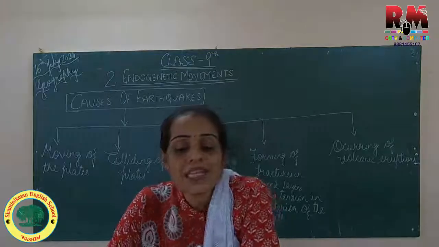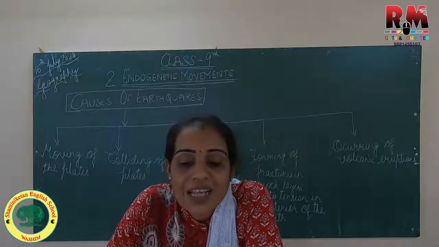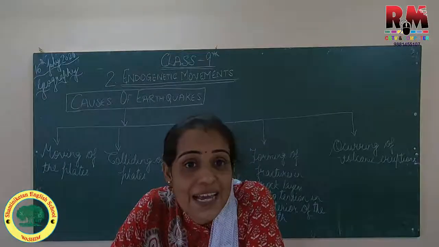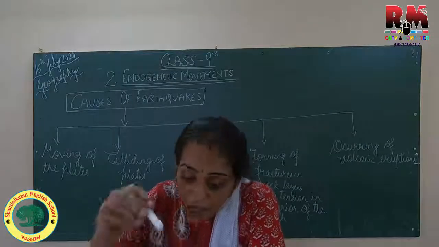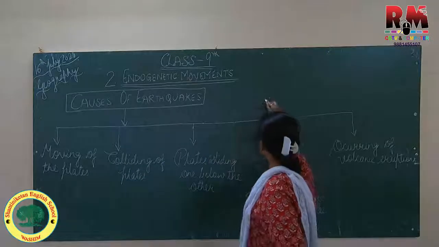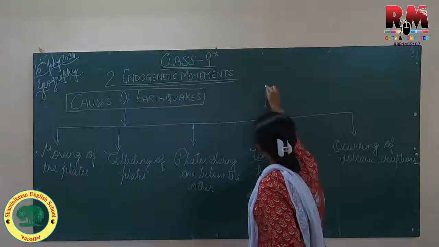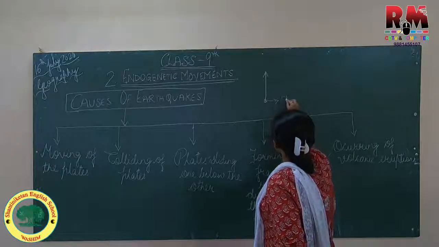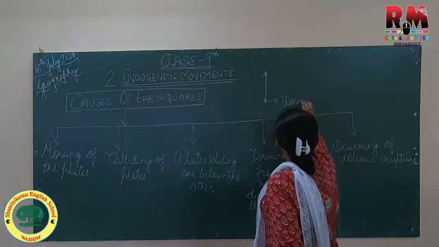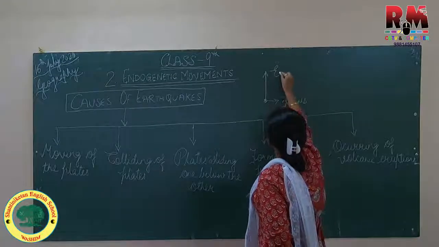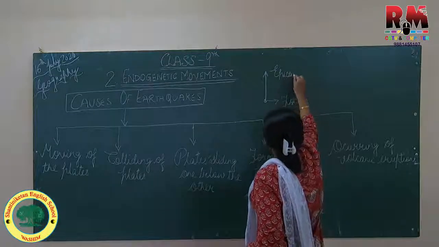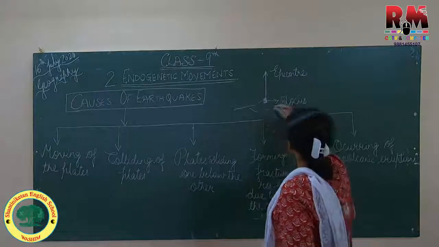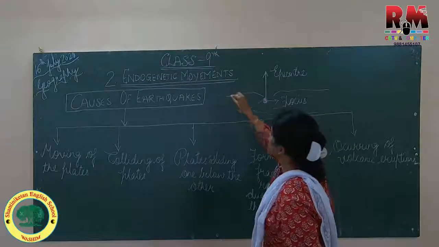Now the place on the earth's surface where these energy waves first reach is called the epicenter of the earthquake. कि अब इस focus point से जहाँ पे भी ये energy wave first जाती है, this is your focus point and this is your epicenter. कि इस focus से ये energy waves हर जगह पर scattered होती है.